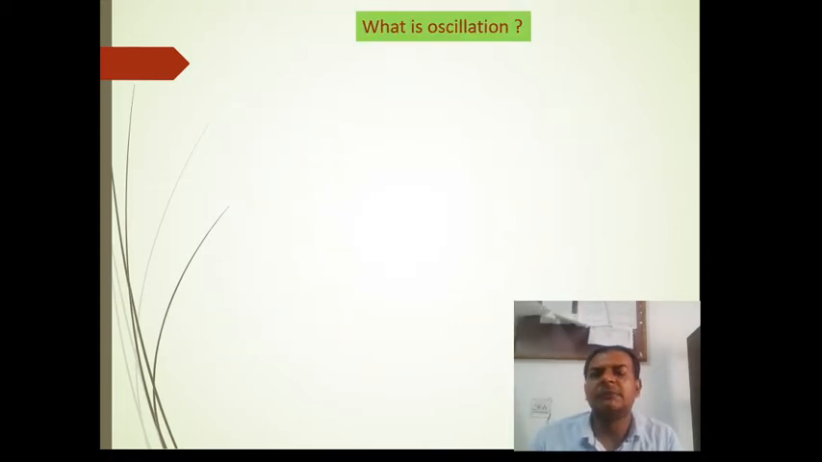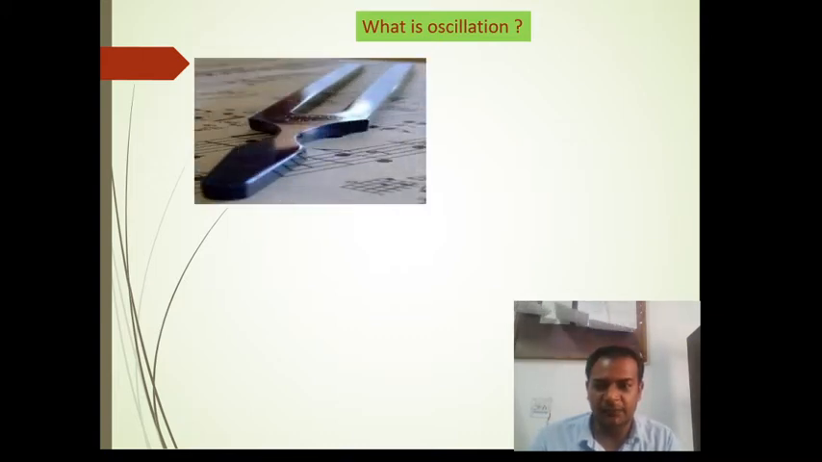Now we start with what is oscillation. In the physics lab, when you go to the lab in the 8th to 10th standard, you generally see this instrument. The prong of this instrument vibrates when we strike it on some solid object, and then it starts vibrating at that place.